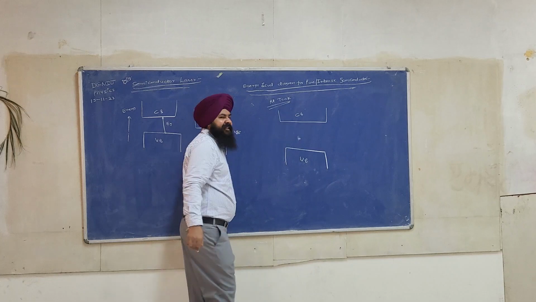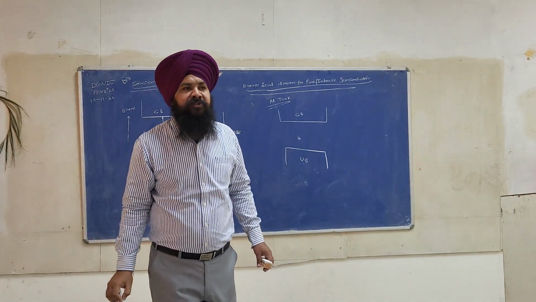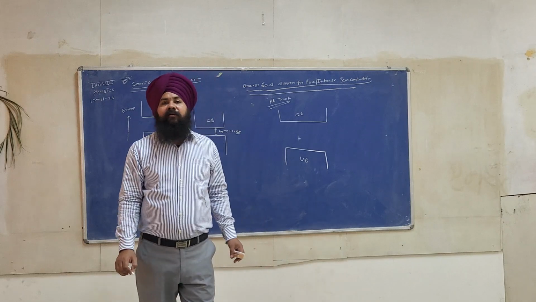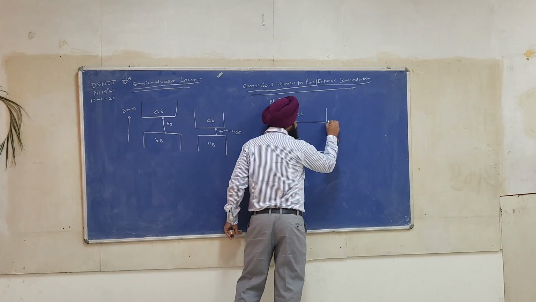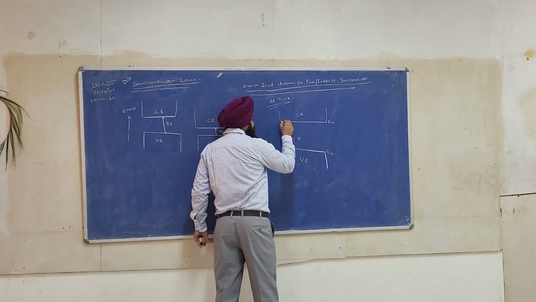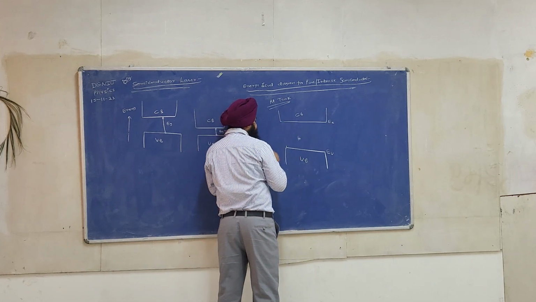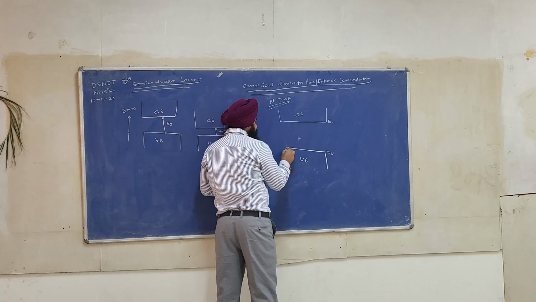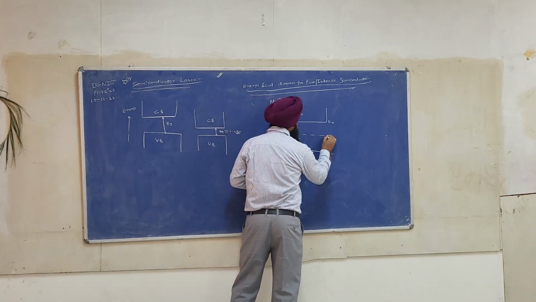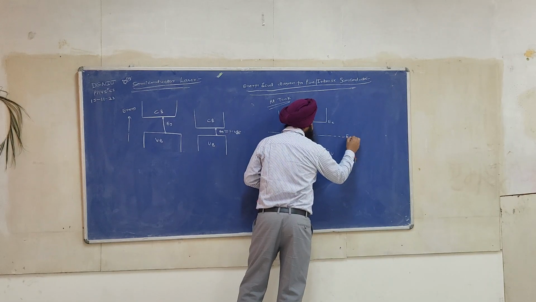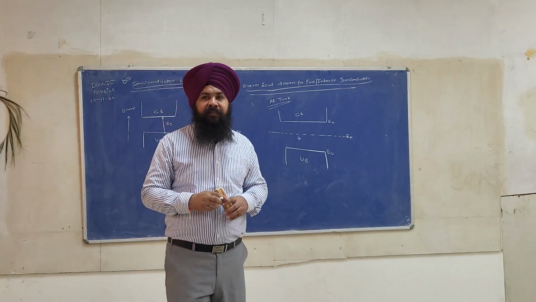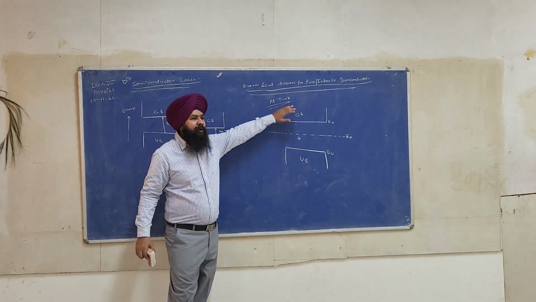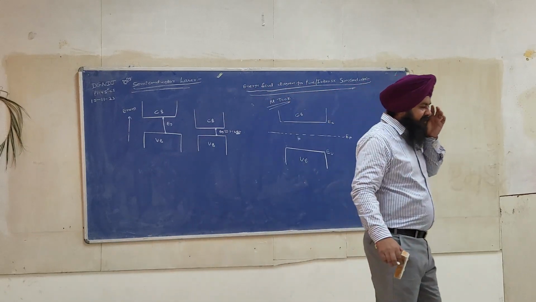Now I will define the Fermi level. What is the position of the Fermi level for a pure semiconductor? In the middle. Let us see, this is EV, this is EC, and this is called EF. This is called EG. So the center of this is EF. So for the pure semiconductor, the Fermi level lies in between the top of the valence band and the bottom edge of the conduction band.